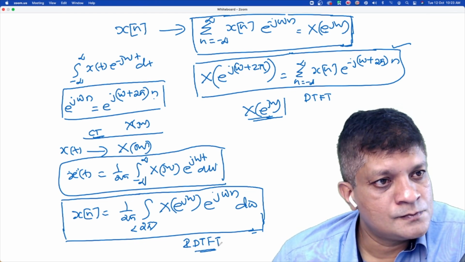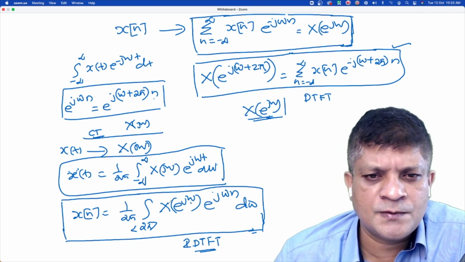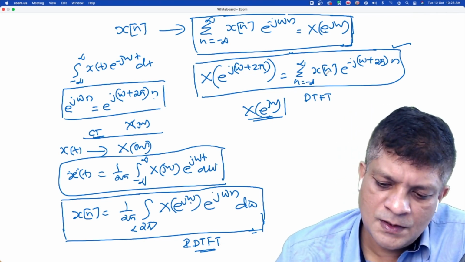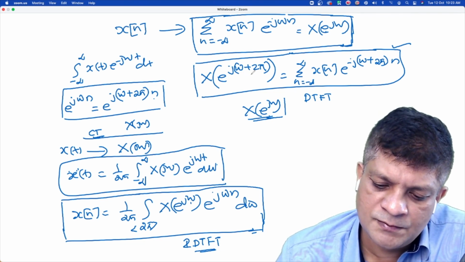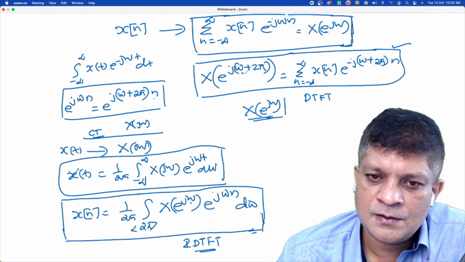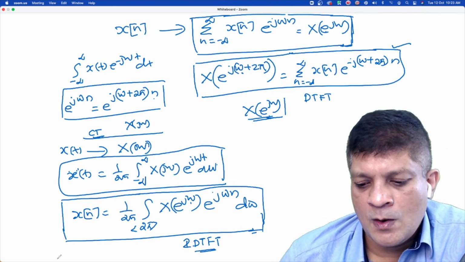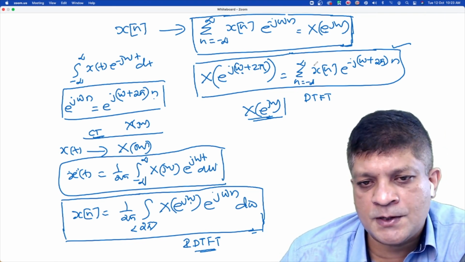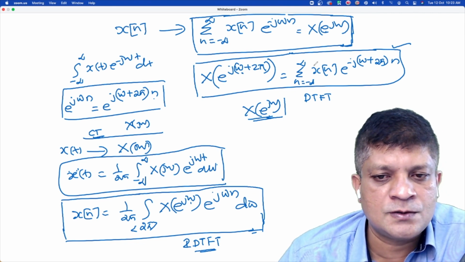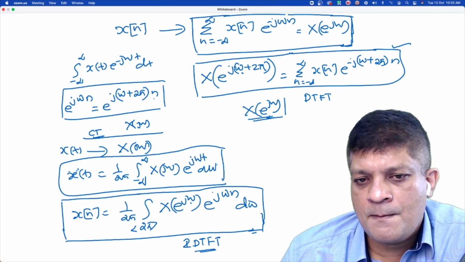Sir, why is it not a summation in the inverse Fourier transform? But this is a function of a continuous variable ω. Here n is discrete. What is this variable ω? It is a continuous variable ω. It is not discrete. Yes, sir. So that's why it is integration. Only in the time domain it is discrete, but in the Fourier domain it is not discrete. It is a function of ω. Okay. Okay, sir.